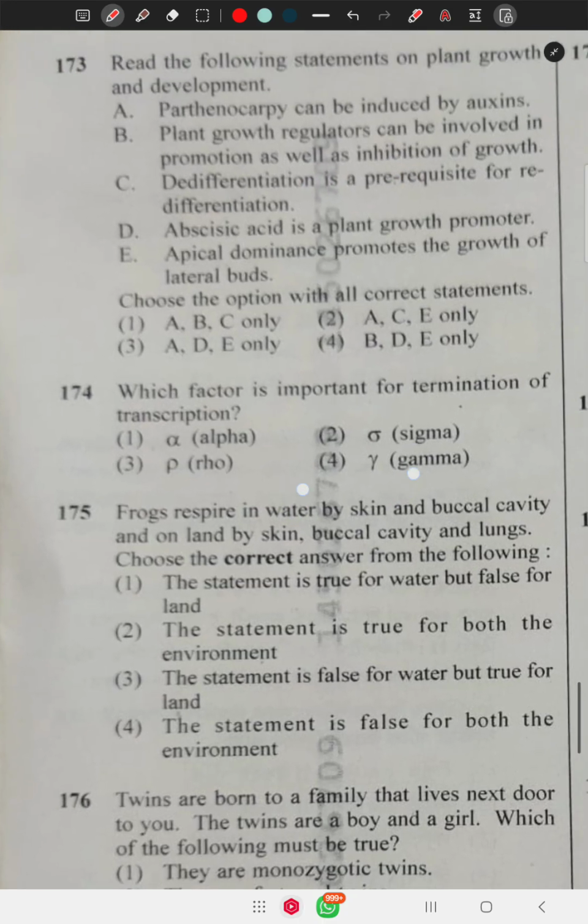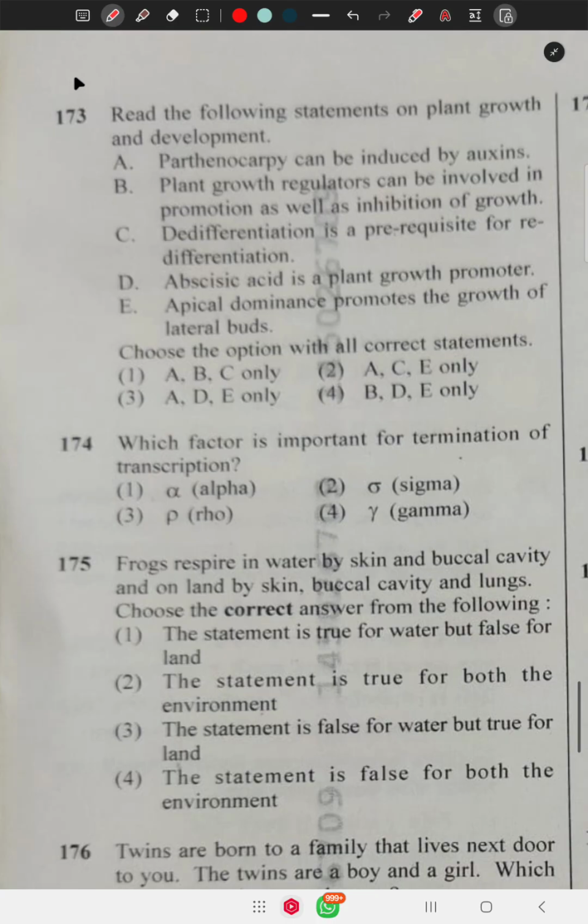Question number 173 says, read the following statements on plant growth and development. Parthenocarpy can be induced by auxin. Auxins, cytokinins, or gibberellins are required for parthenocarpy, that is seedless fruit development. Plant growth regulators can be involved in promotion as well as inhibition of growth. Definitely, because auxin, gibberellin, and cytokinin are growth promoters, but abscisic acid and ethylene are growth inhibitors.